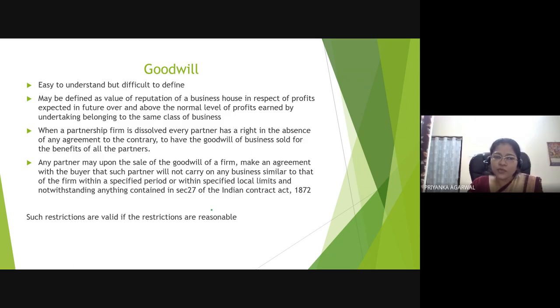The person buying the goodwill may restrict all the partners from carrying on the same business for a specified period or within a specified local limit. That will not violate Section 27 of the Indian Contract Act. However, such restriction should be reasonable. He should not restrict that in the entire world you will not be able to do the same business, which would be very unreasonable.